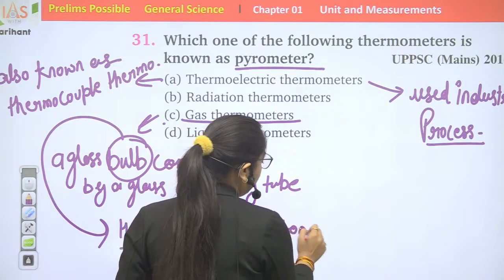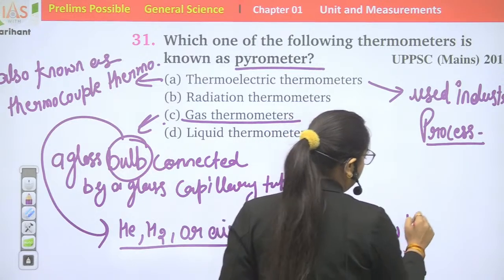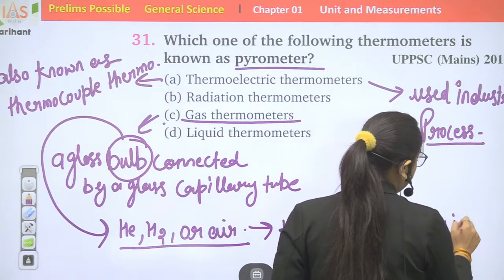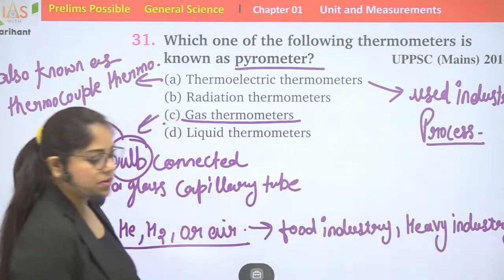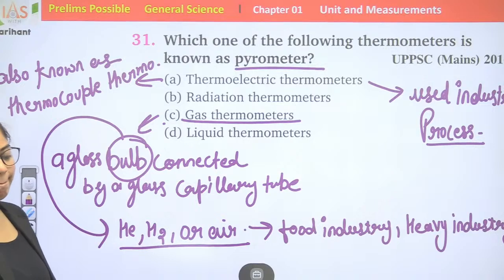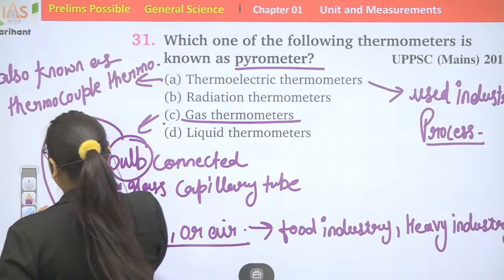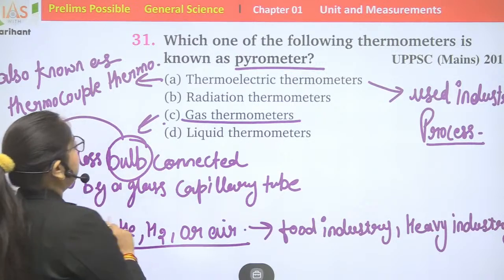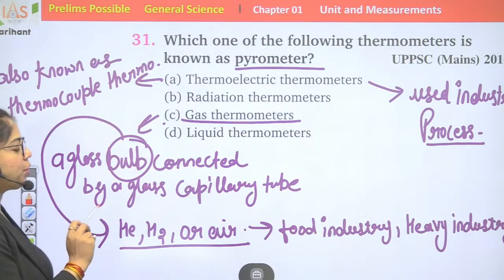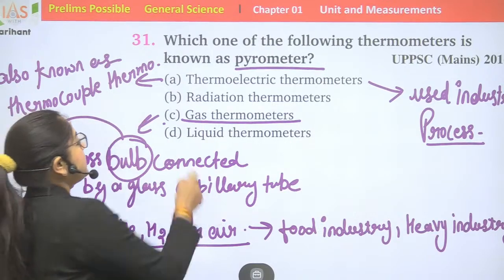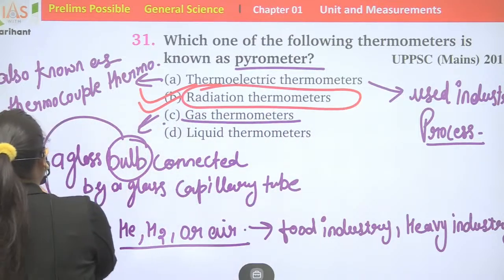Used in food industry, heavy industry. So the correct answer will be option number B, radiation thermometer, known as pyrometer.